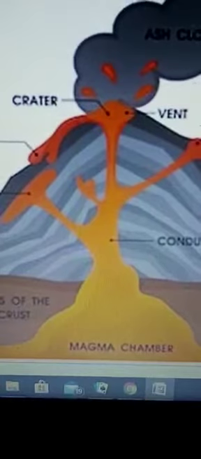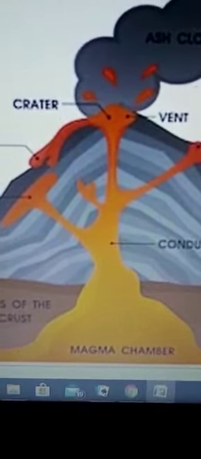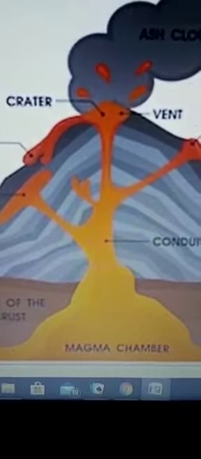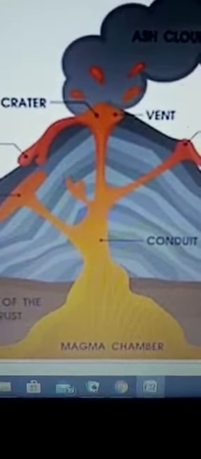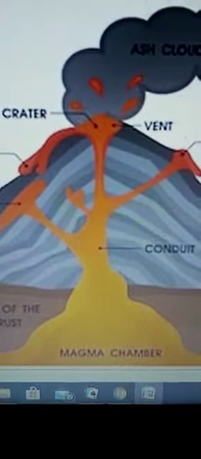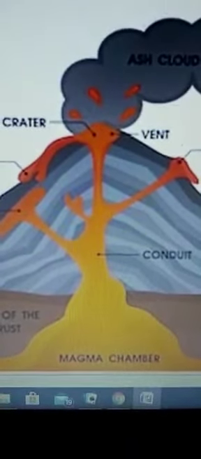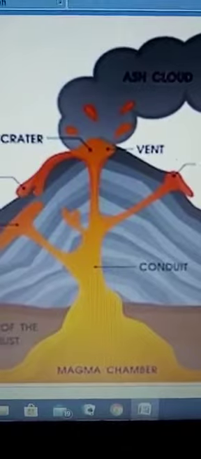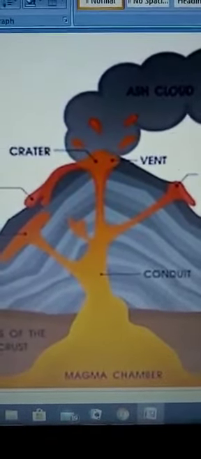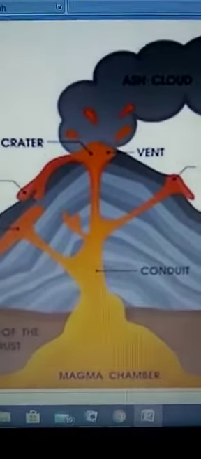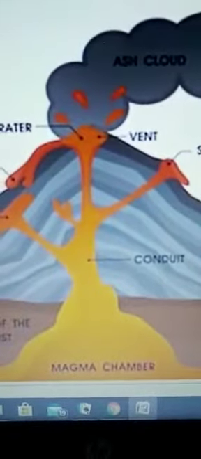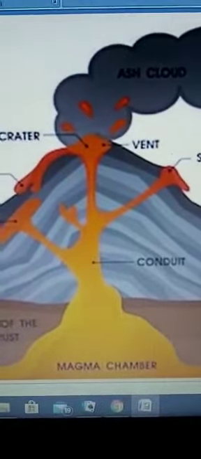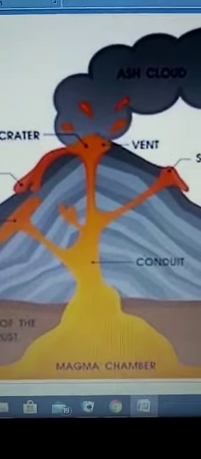Now, what are the effects of volcanoes, children? Do they have any effect in the life of human beings? They have both, children, constructive effects as well as destructive effects. Now, you must be thinking how volcanoes can be constructive, but children, they give beautiful landforms. After the volcano has erupted, beautiful landforms are formed.